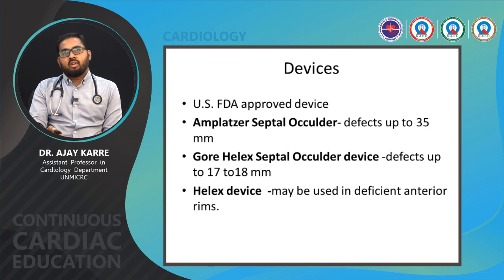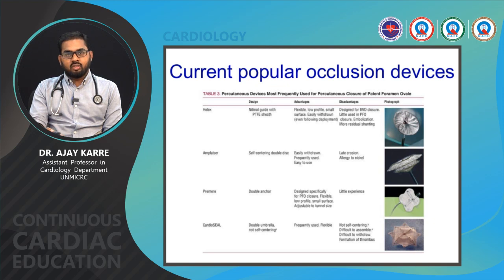The Amplatzer Septal Occluder, US FDA approved, can be used for defects up to 35 mm. The Gore Helex Septal Occluder can be used for defects up to 17 to 18 mm. The Helex device may be used in a deficient anterior rim. We are able to see how the Amplatzer device looks, how the Helex looks, and how the Cardioseal looks.